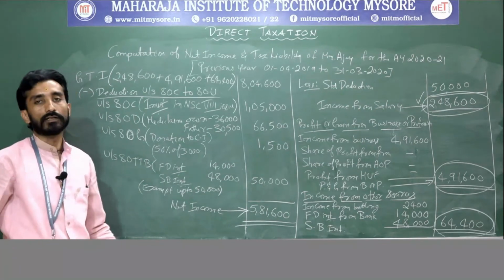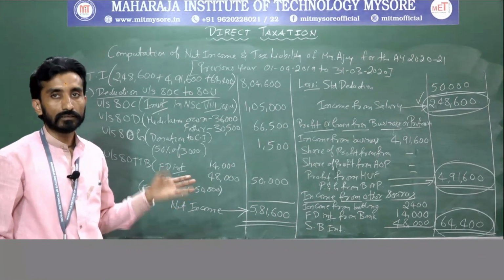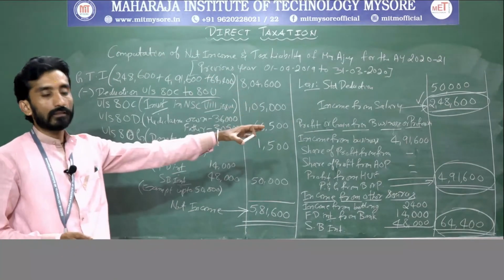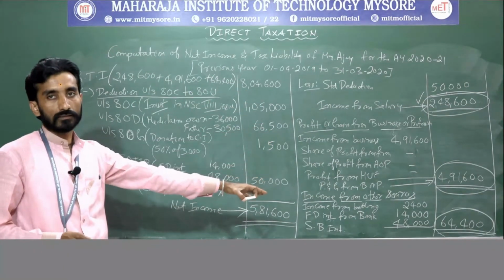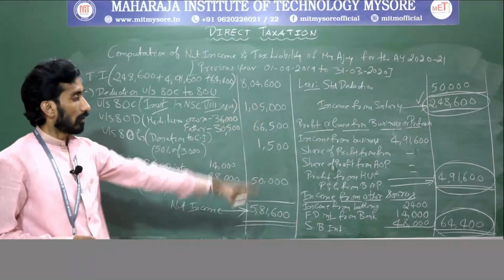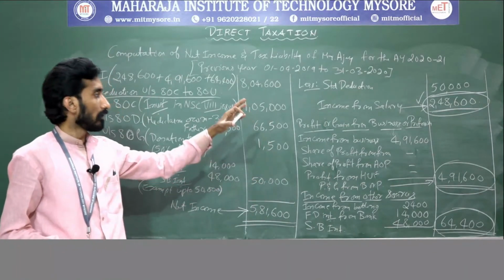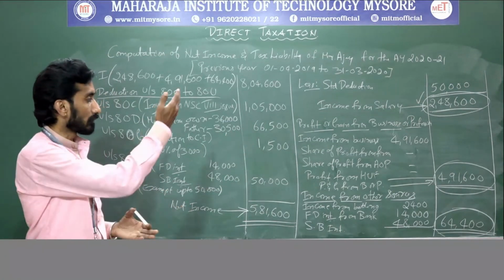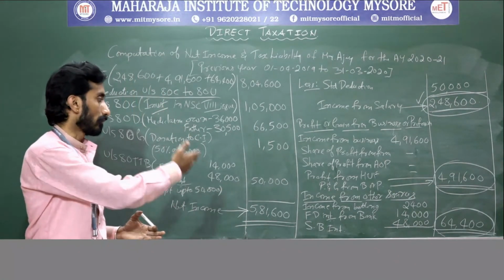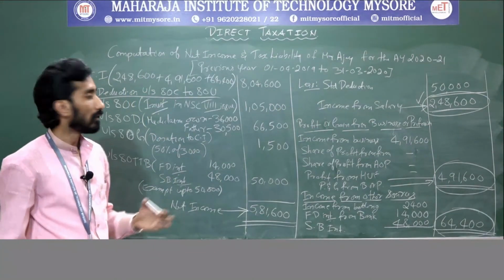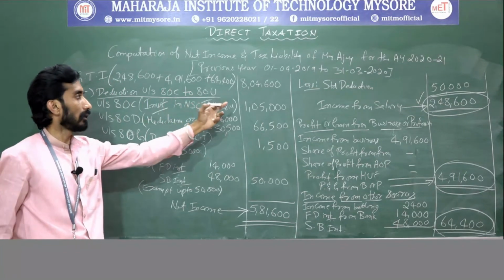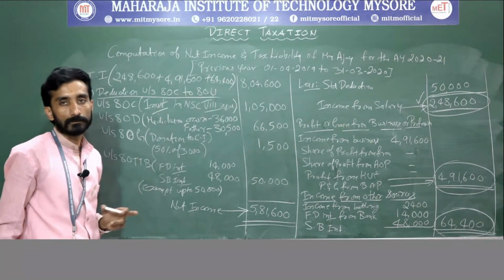Hope you have understood this, right? So we had computed the different heads of incomes there. Totally, in this case, only 3 heads are available: one is with respect to salary, one is with respect to business and profession, and another one is with respect to other sources. Afterwards, we summed it up and got a gross total income of 8,04,600.